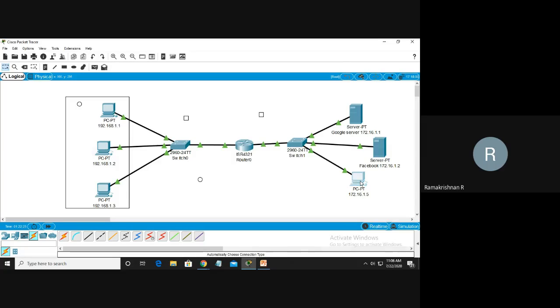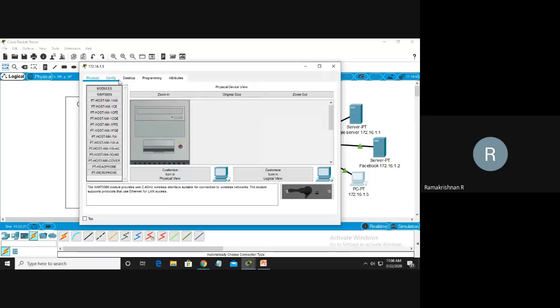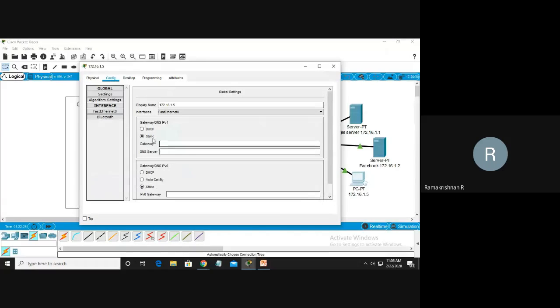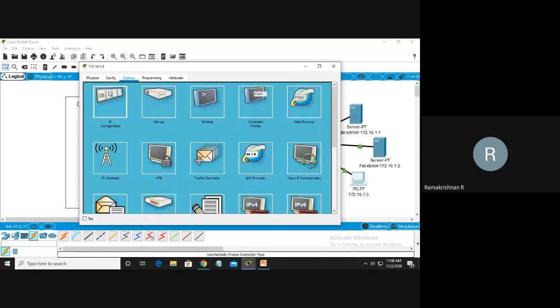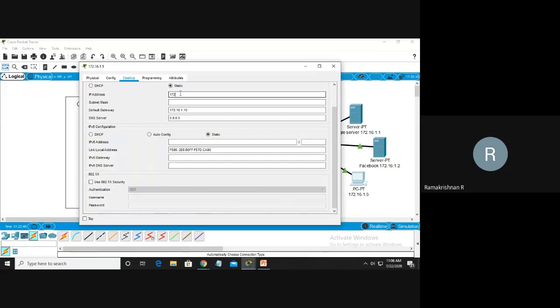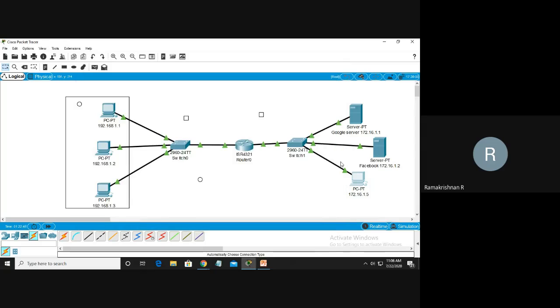Similarly for this machine I have to configure the IP address. Here the gateway is 172.16.1.10. I'll set the IP address to 172.16.1.5. Gateway is 10. Finished.